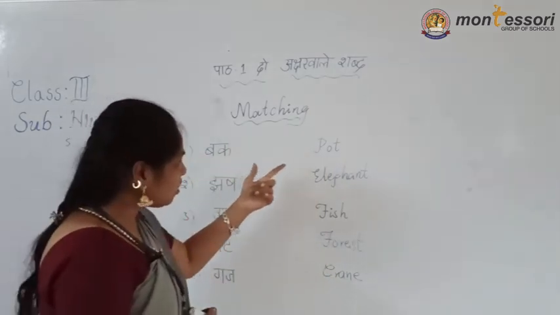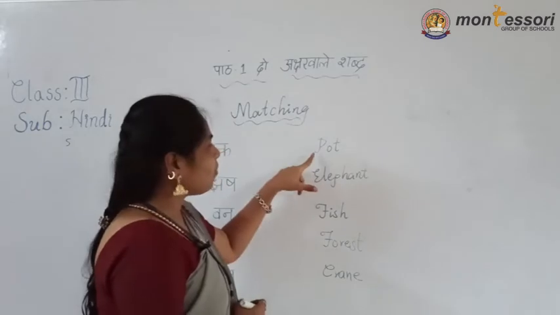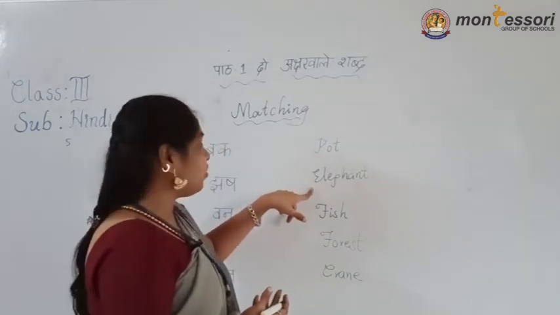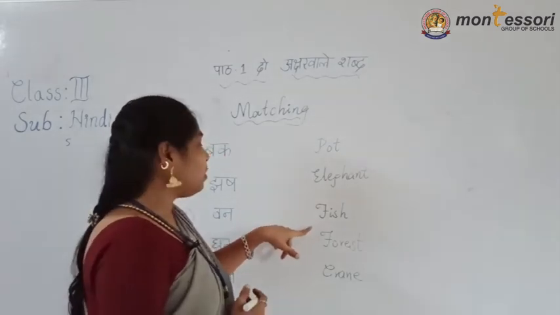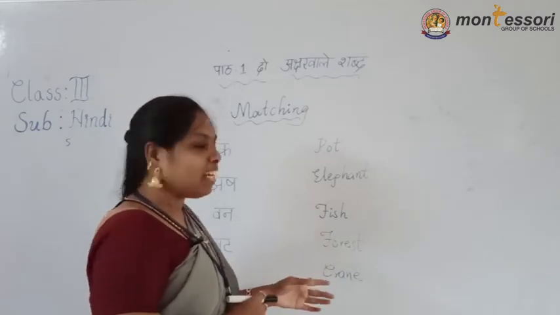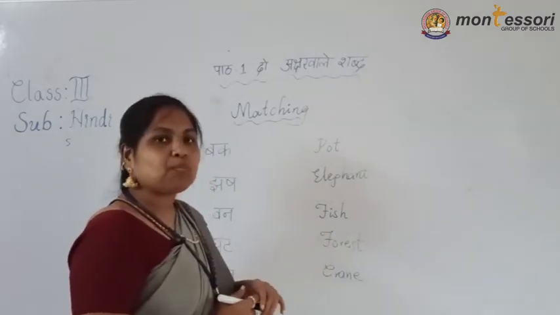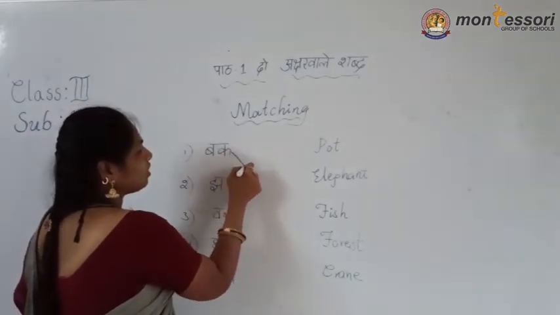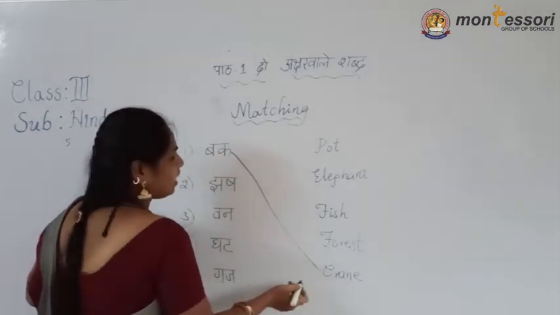I told you in this one any bird name it is there. Pot means clay thing. Elephant means wild animal. Fish means water animal. Forest means wild animals are living in that one. Crane means a bird. Now which one we have to match with this word? Buck means crane.